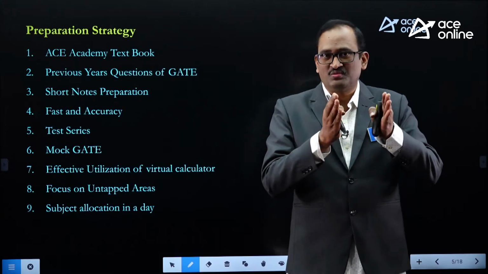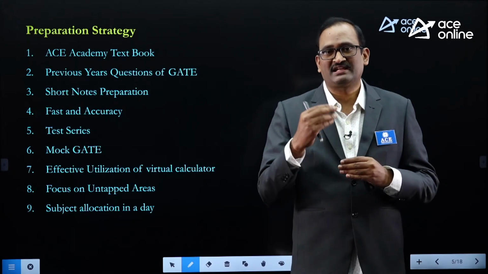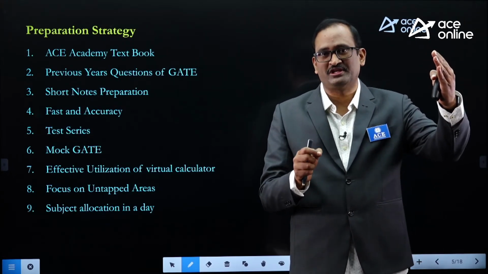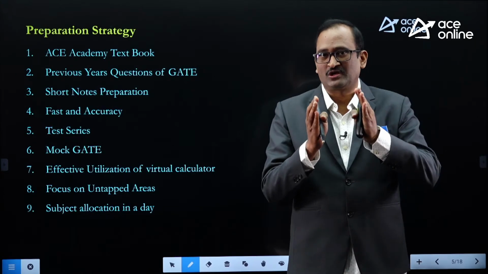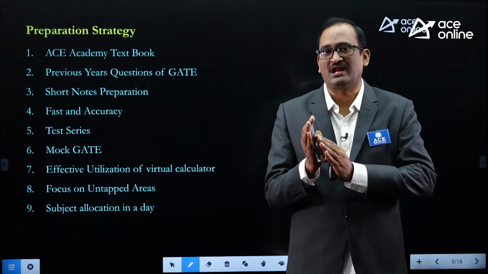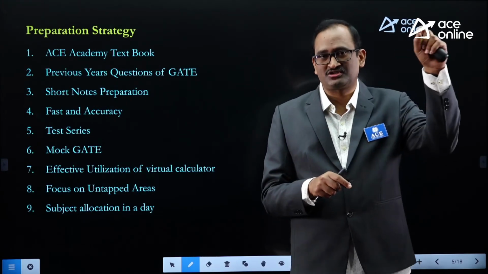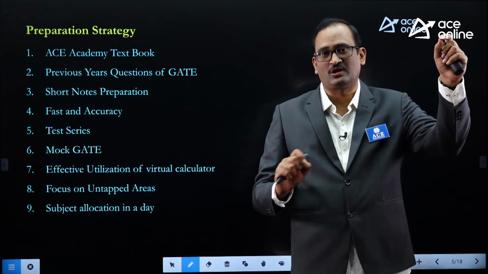Once you have prepared the short notes, the first time only you have to prepare thoroughly. From the second time onwards, you go through the short notes to see which points are to be remembered. Any particular topic you feel is somewhat typical and needs more revision, you can go to the class notes and practice that topic again.